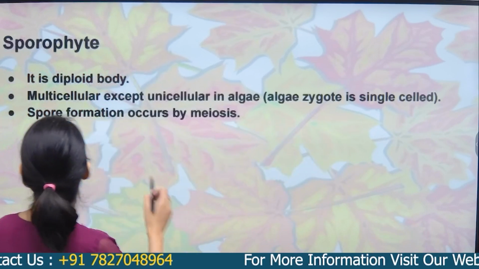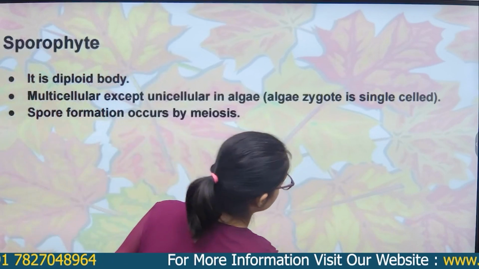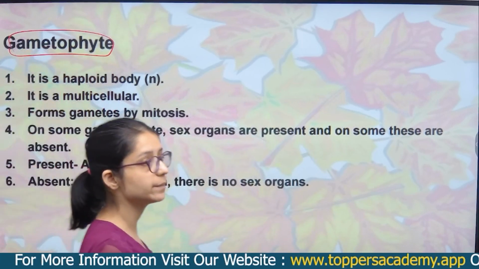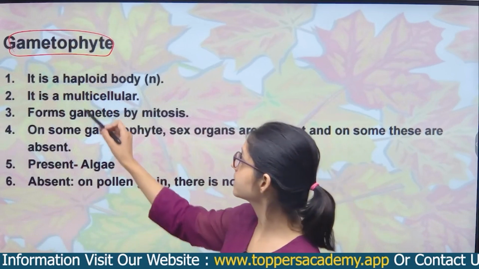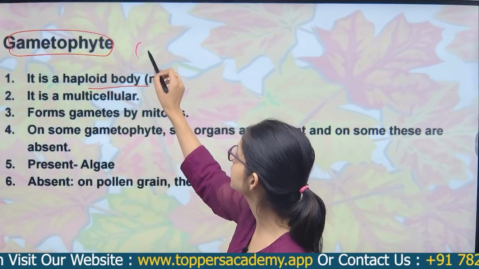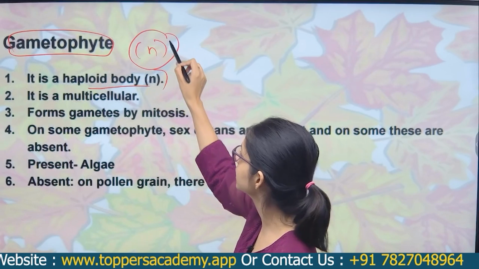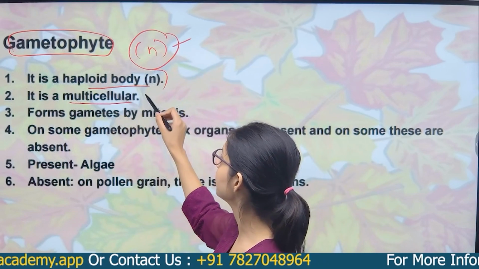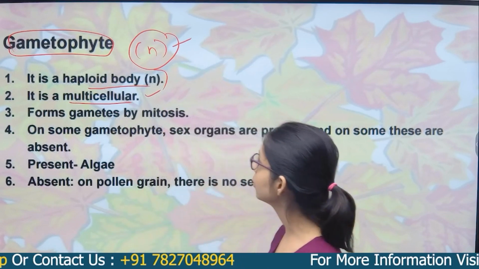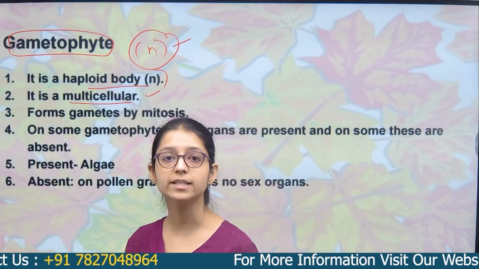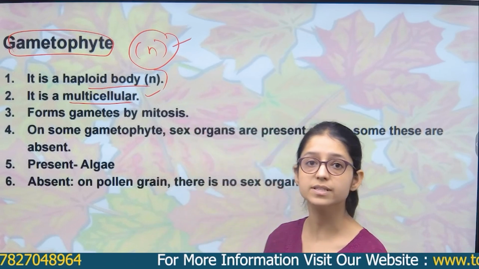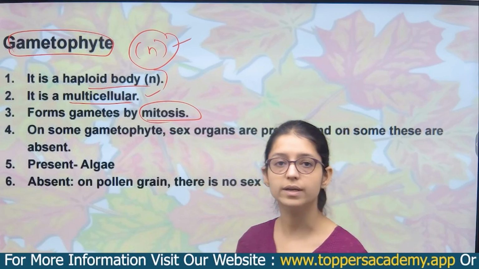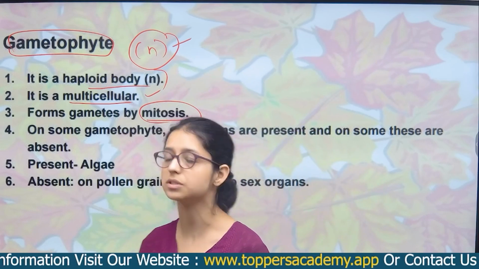So first is the gametophyte. Gametophyte means gamete forming. It is a haploid body, haploid number, and it is multicellular, made up of many cells. So, how are the gametes formed? By the process of cell division. And which type of cell division? That is mitosis, where the chromosome number is not reduced.